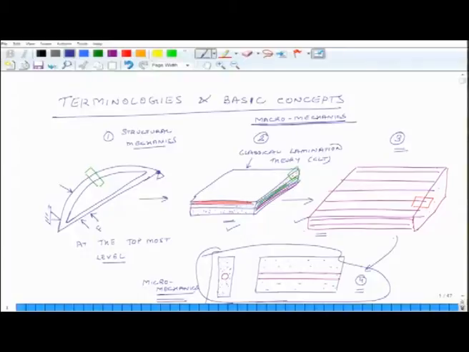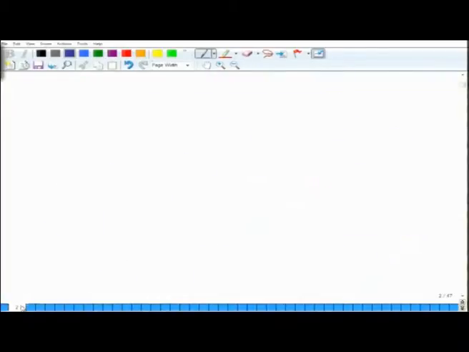Once you have an understanding of classical lamination theory, then maybe in advanced composite courses you can use that theory, integrate it with laws of structural mechanics, and you will be capable to understand the behavior of composites, three-dimensional composite structures at the topmost level. So, this is one framework I wanted to explain, and then let us look at some of the important terms.